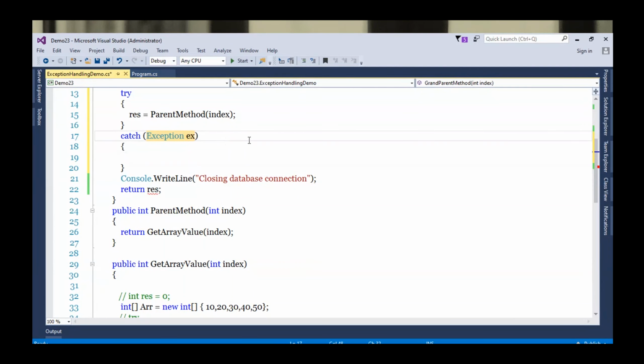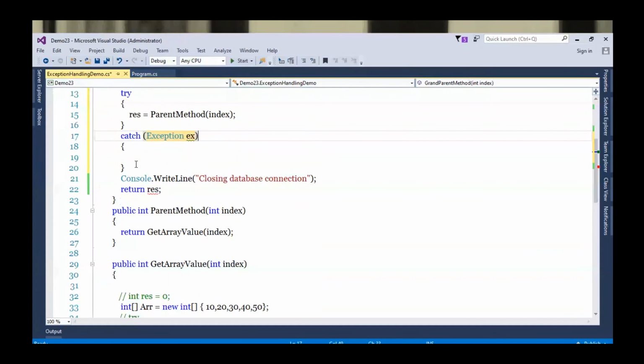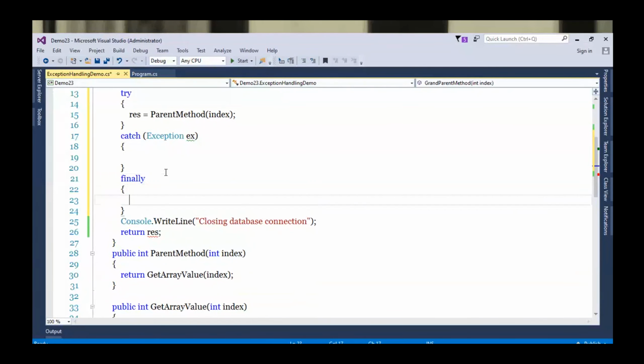Just give the name here like ex, and we'll be writing here one finally block, and inside this finally block, we will be closing the connection. That's it.